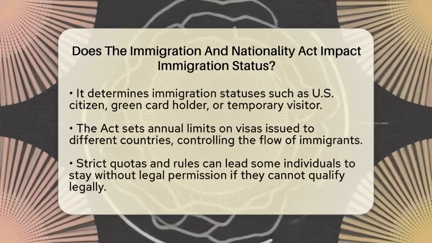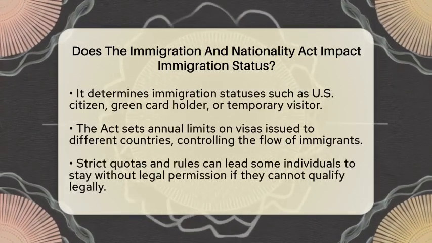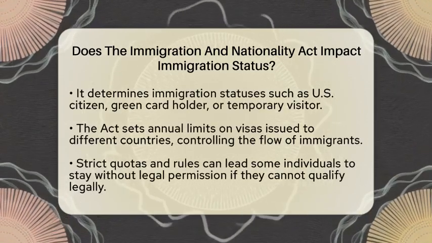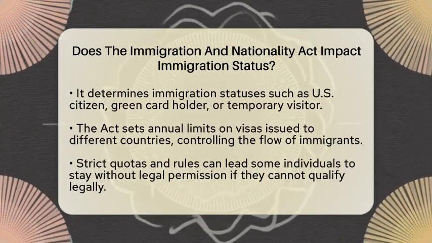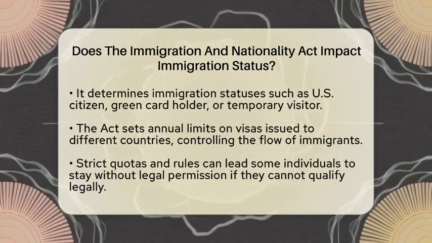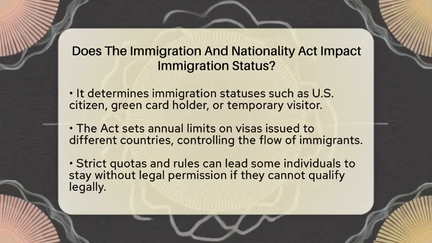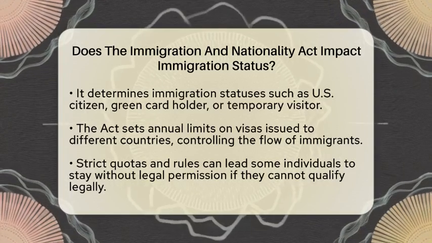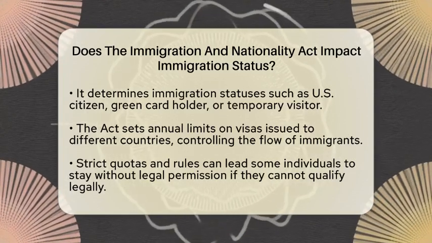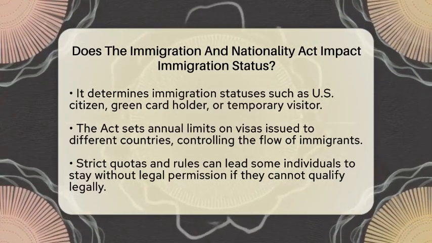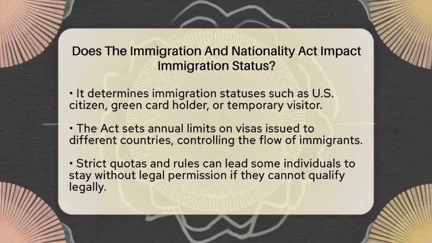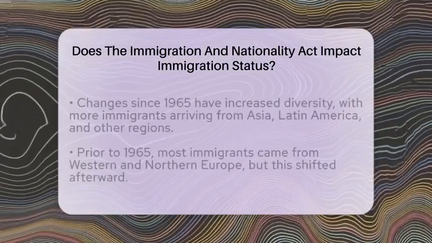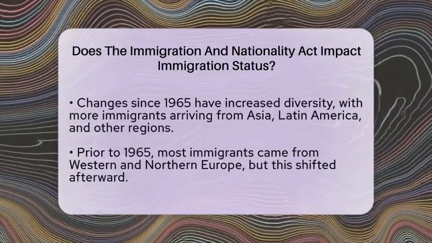This preference system influences who can get legal permission to live in the country and how quickly they can do so. When it comes to immigration status, the law is very important. It decides who can be a U.S. citizen, a lawful permanent resident with a green card, or a temporary visitor with a visa. It also sets limits on how many people from each country can come in each year. For example, it controls the number of visas issued to people from different parts of the world.